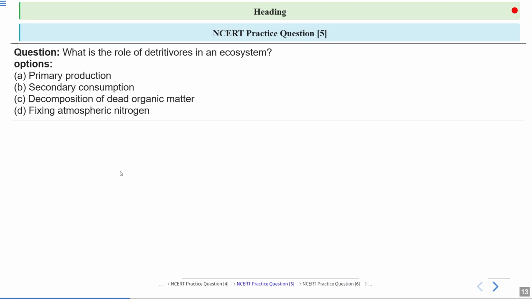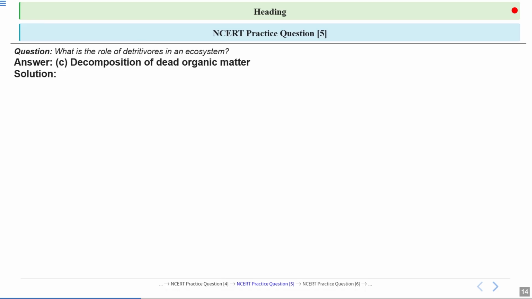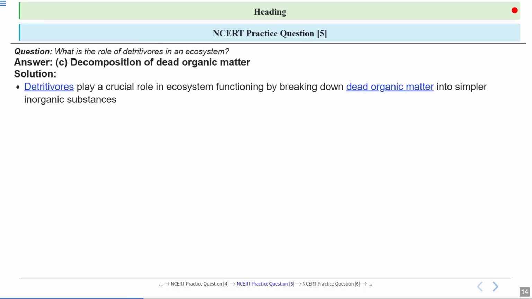Next question, what is the role of detritivores in an ecosystem? So let's have a look at the options. Option A is primary production, B is secondary consumption, C is decomposition of dead organic matter, and D is fixing atmospheric nitrogen. So what will be the correct answer? Answer is option number C, decomposition of dead organic matter.